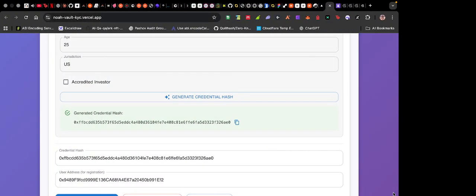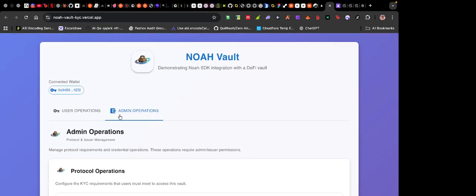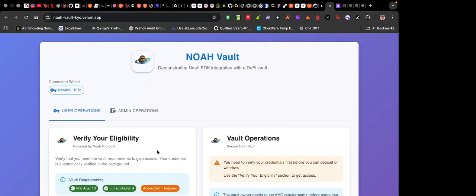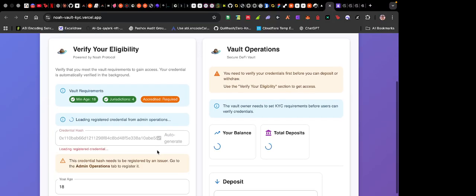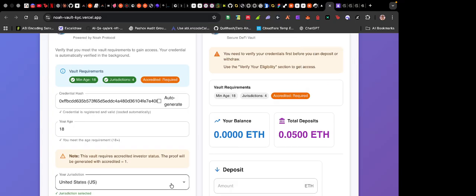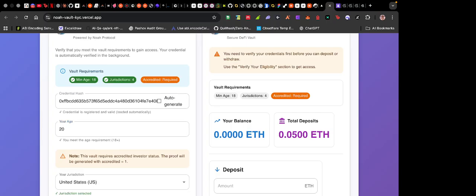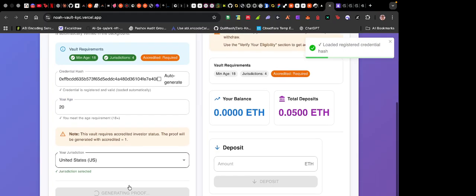Okay, so we've been able to register the credential, and we're now going to move to the next phase, where the user would interact with the app, right? So if the user is interacting with the app, this is the point where they verify and generate their proof, which they could now use to interact with the DeFi, right? This proof is what verifies that they meet the age requirement. So let's assume our user is like 20, right? He meets the age requirement, and then he verifies and generates his proof.